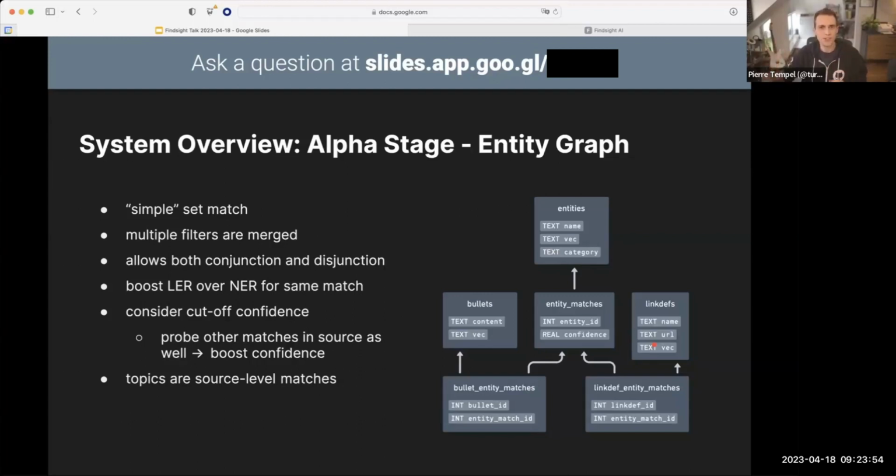But this is deceptively simple because even within this stage, we need to do conflict resolution and boosting. What if there is a named entity and a linked entity match at the same position? What do we boost? You can have multiple filters. How can we combine them to kind of optimize the queries that we run against the database? And there is also a kind of variable conjunction.